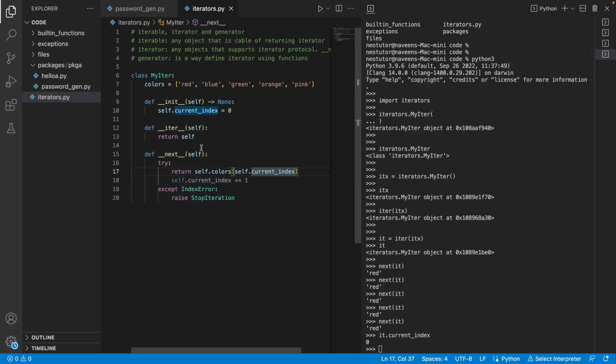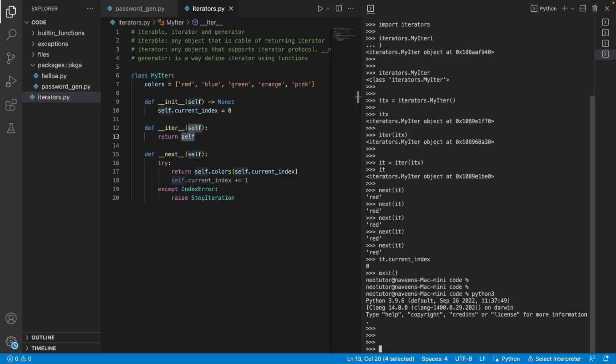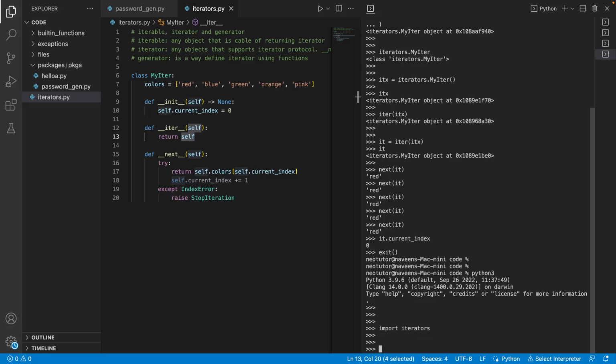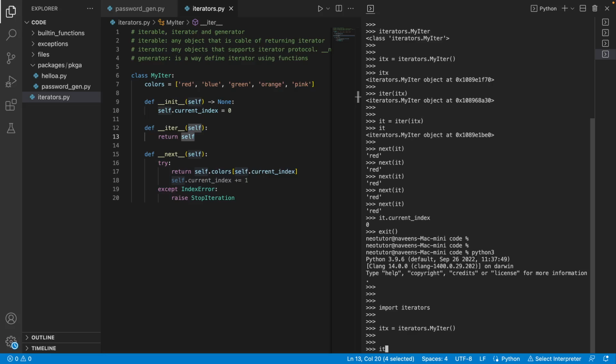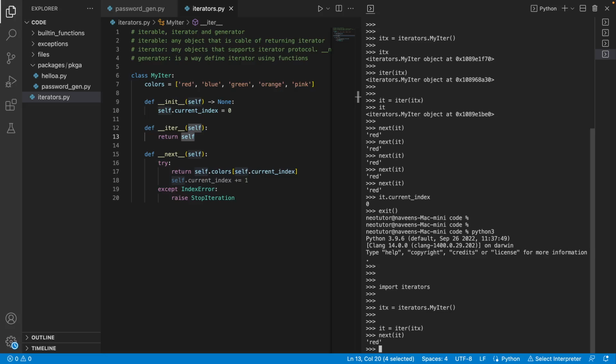Previously I returned a new object; instead, let's return self. Go to this again: import iterators, itx equal to iterators.my_iter, it equal to iter of itx, and next of it.